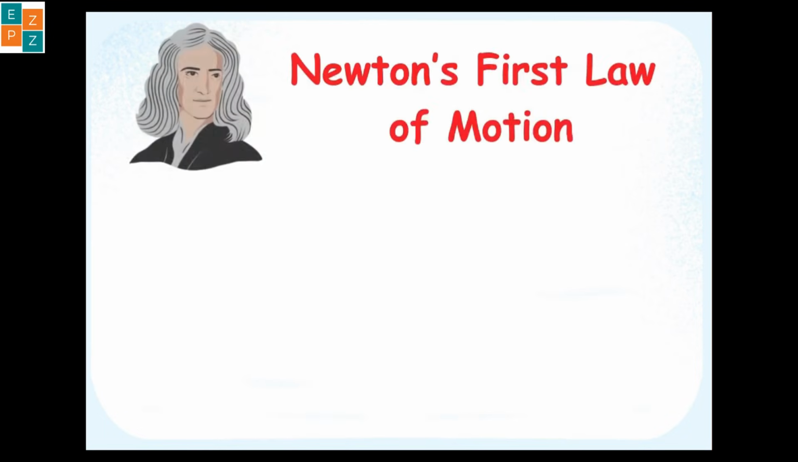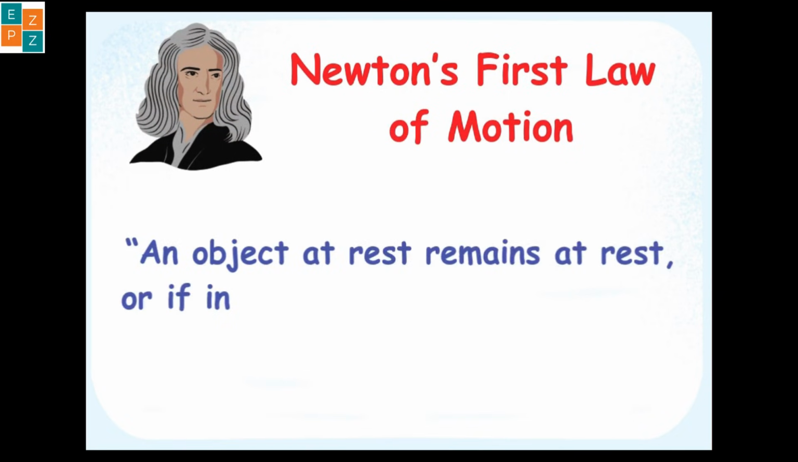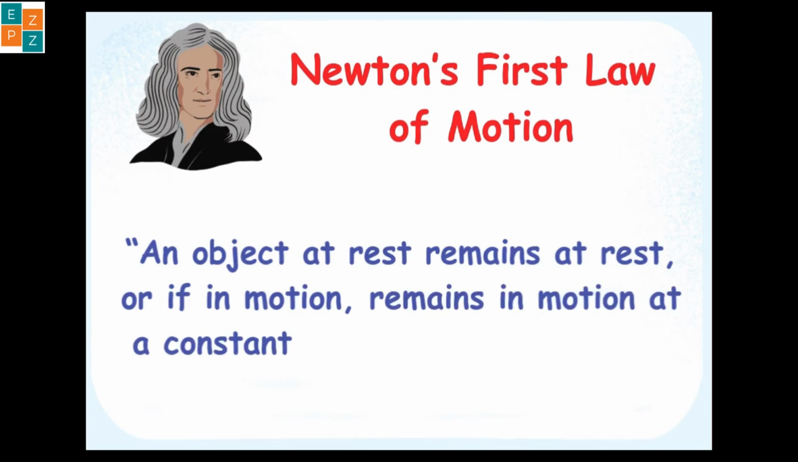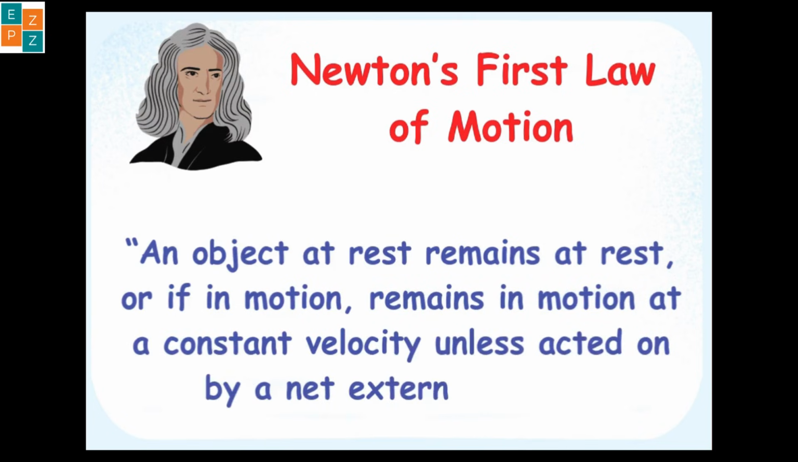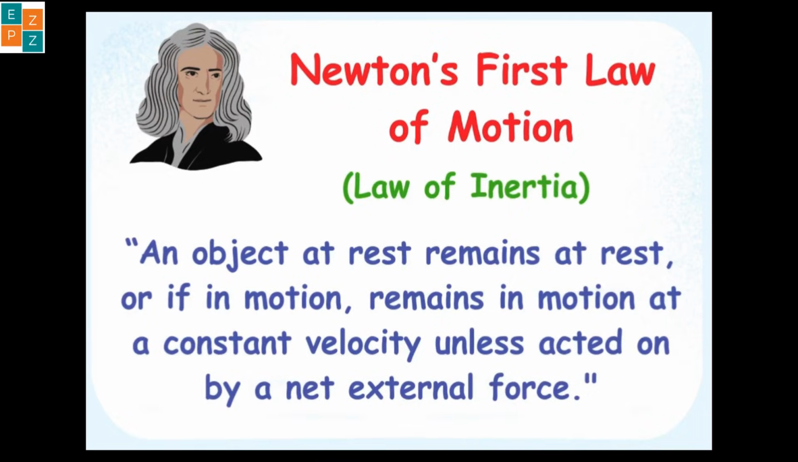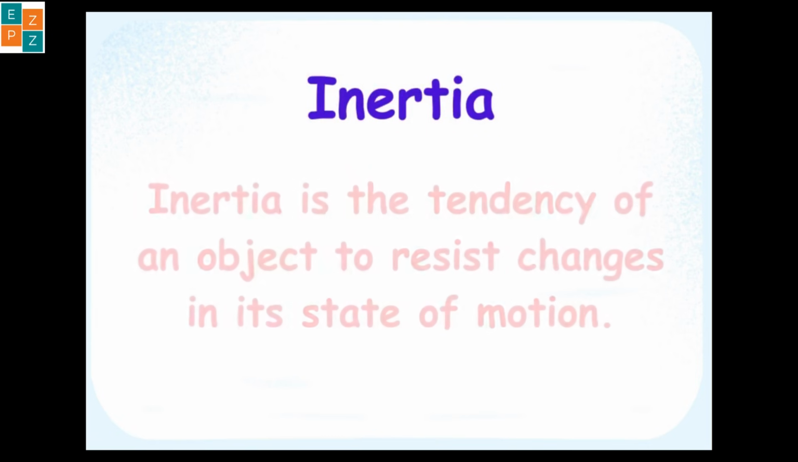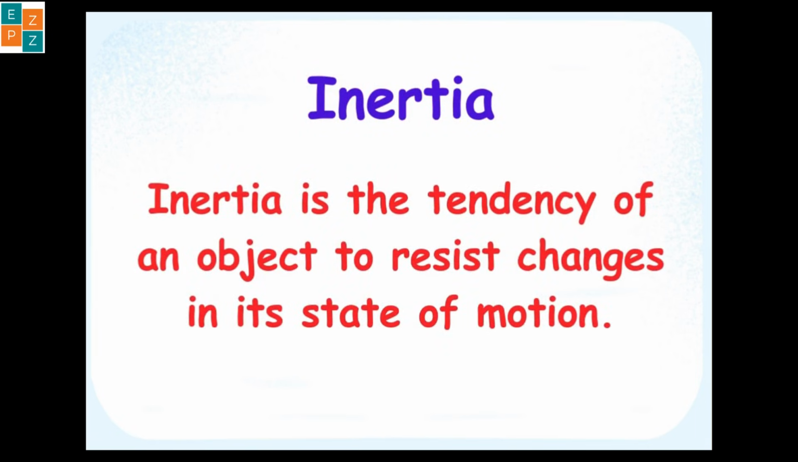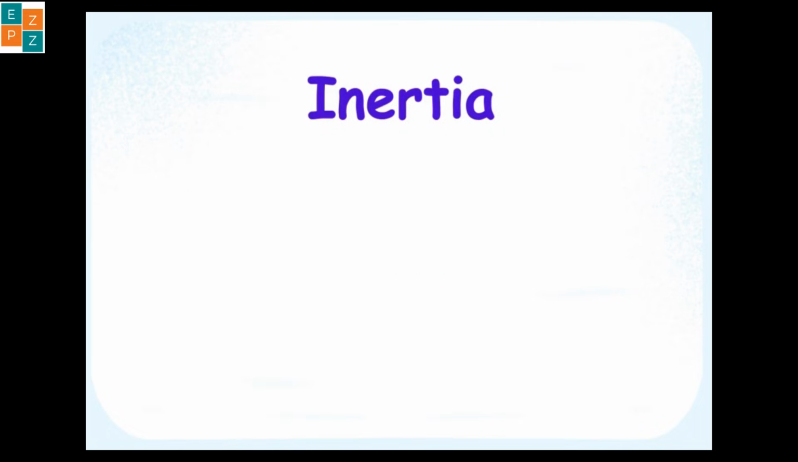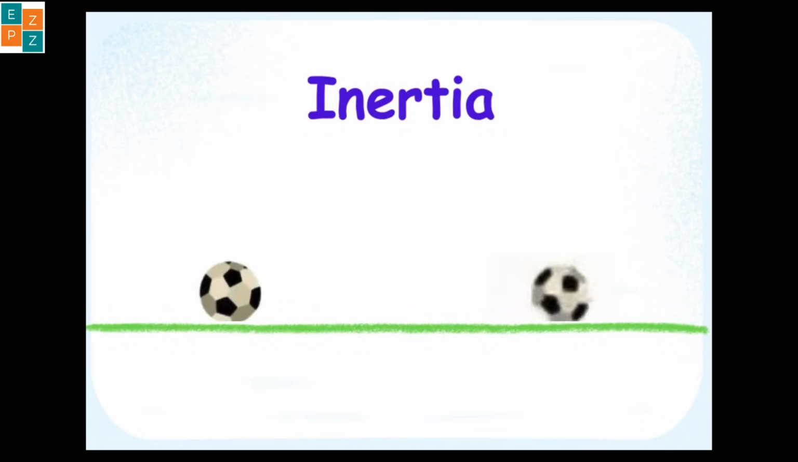This forms Newton's first law of motion, which states that an object at rest remains at rest, or if in motion, remains in motion at a constant velocity unless acted on by a net external force. This law is also called the law of inertia. So, what is inertia? Inertia is the tendency of an object to resist changes in its state of motion. In simple terms, it means an object will stay at rest or keep moving at the same speed in a straight line unless acted on by an external force.